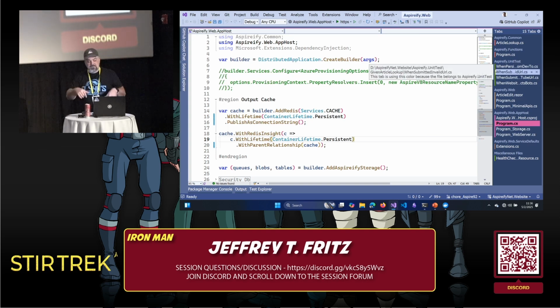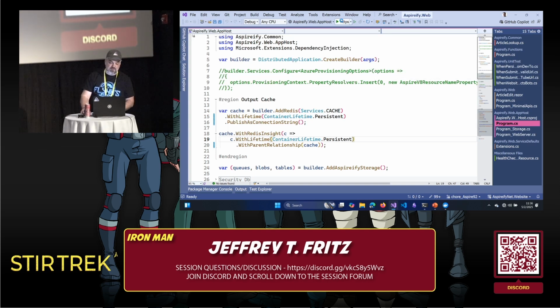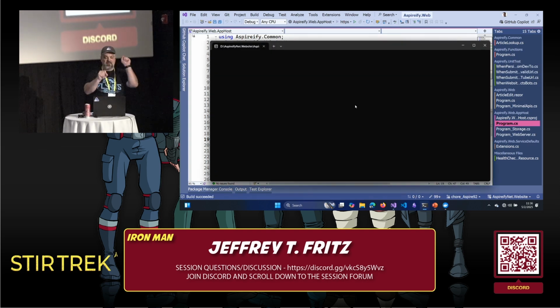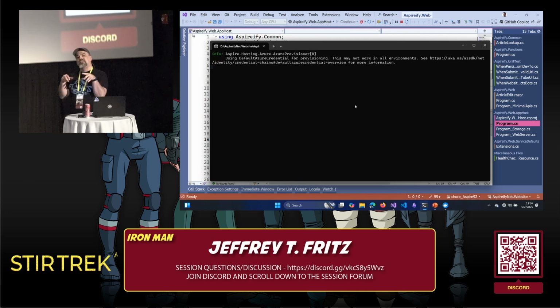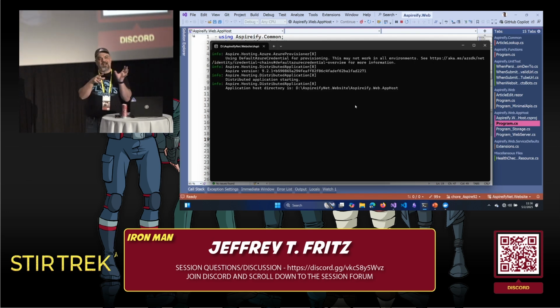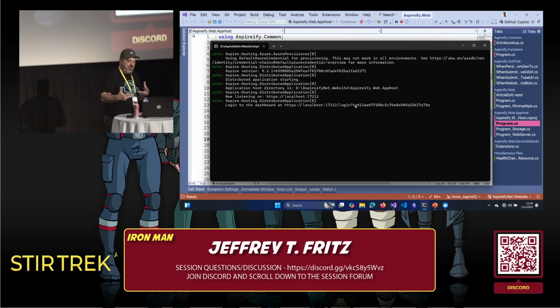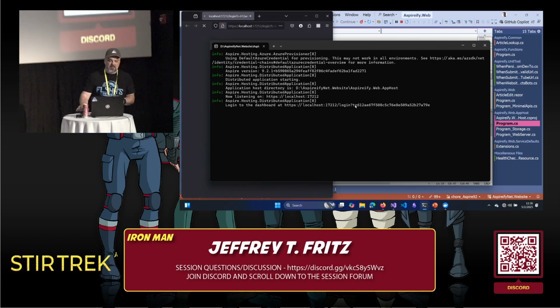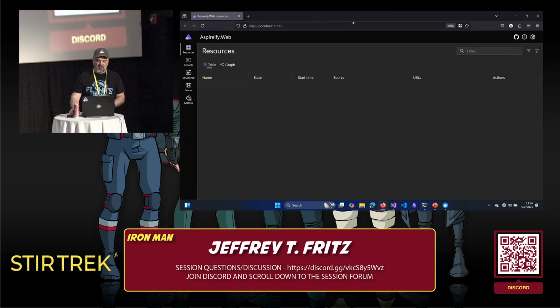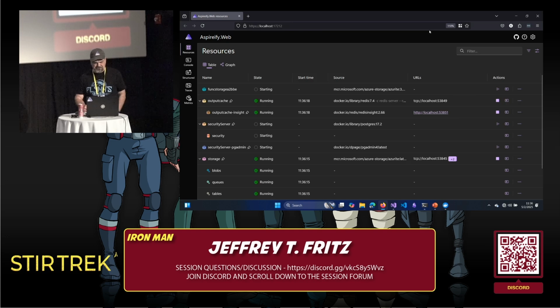Fantastic. All right. Let's just run this so you can see what this looks like, and we'll dive into the individual pieces here, because I've done some things to optimize how I manage the resources that compose this application, and they're a little bit interesting to dive into. So this is running on .NET Aspire 9.2, and you can see my collection of resources here.